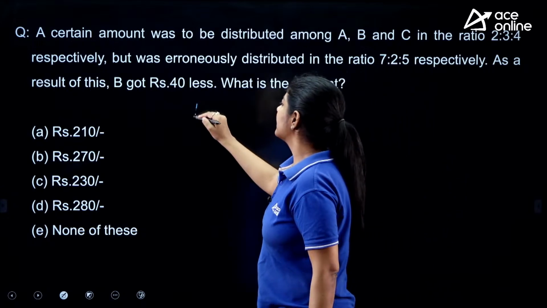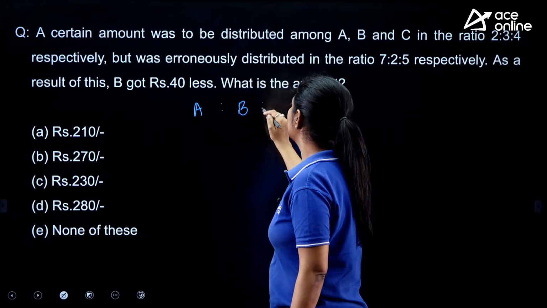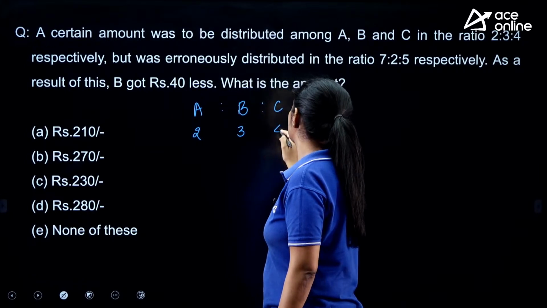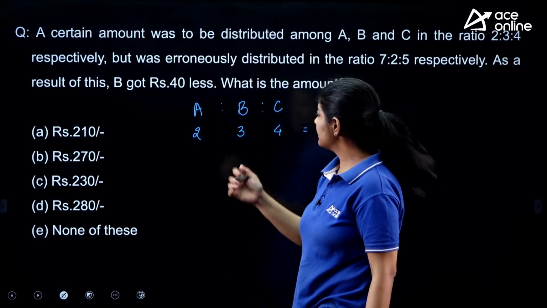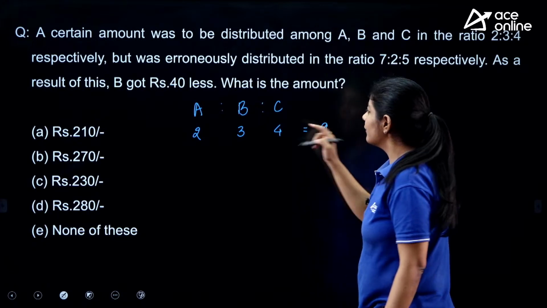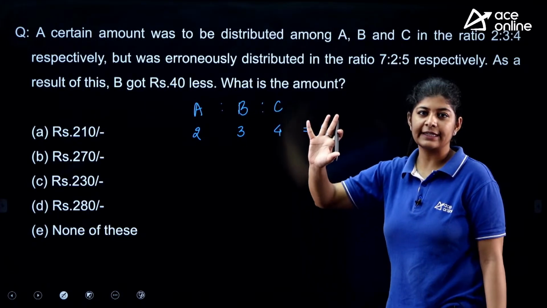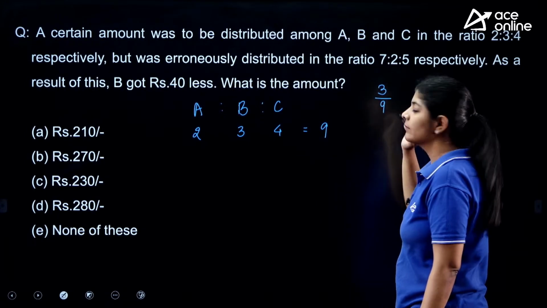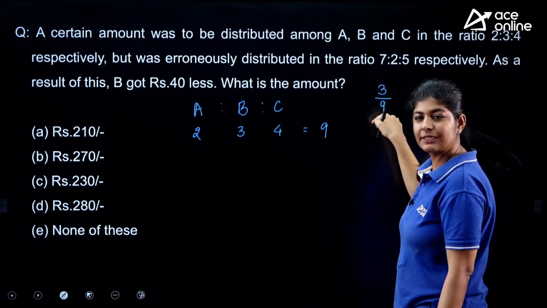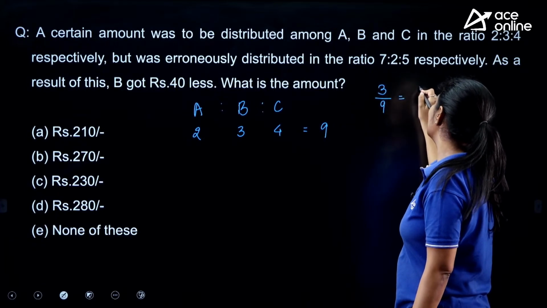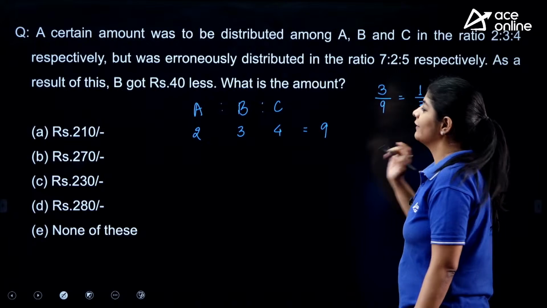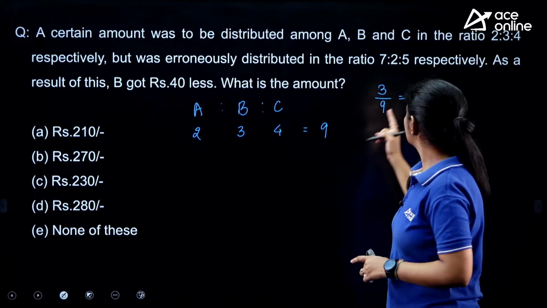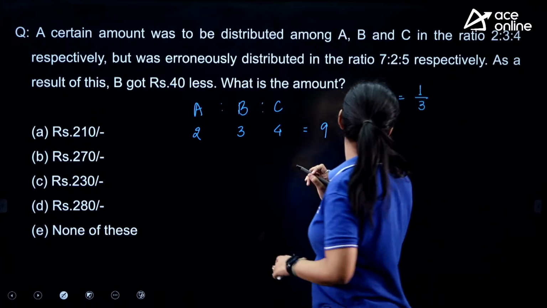So here we have 3 participants A, B and C. The initial ratio that we have is 2:3:4. The total amount is 5, 5 plus 4, 9. As we only have data for B, we can say that B is getting 3 parts out of 9, right? Or we can say that B is getting 1 rupee if we have a total amount of 3, right? Out of that B is getting 1 rupee.